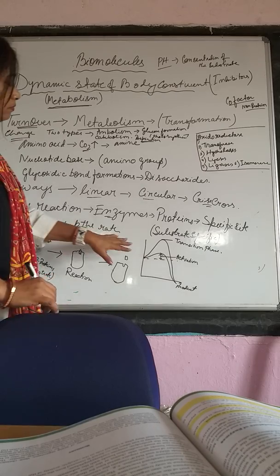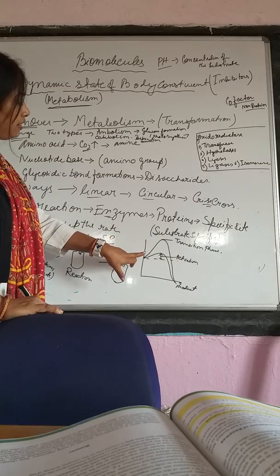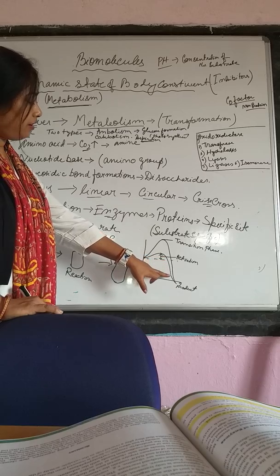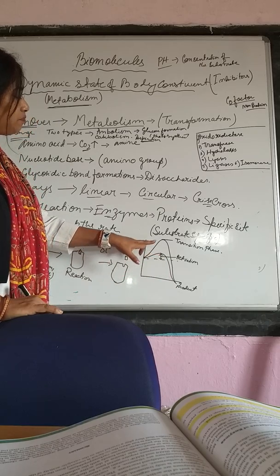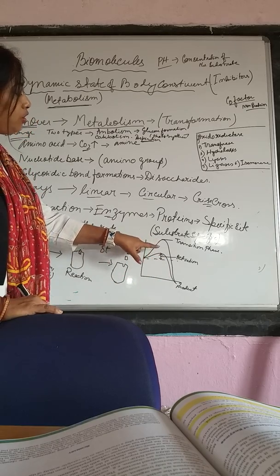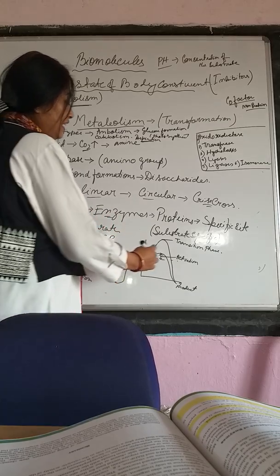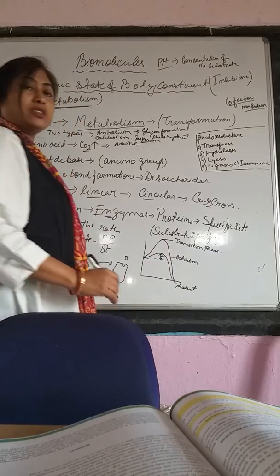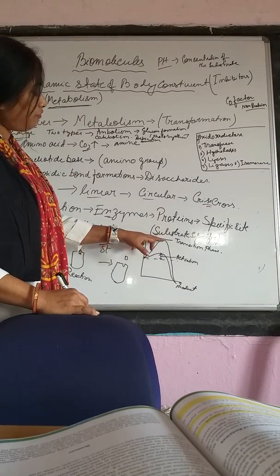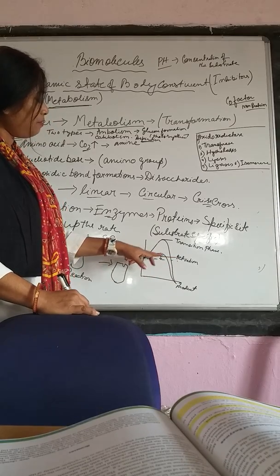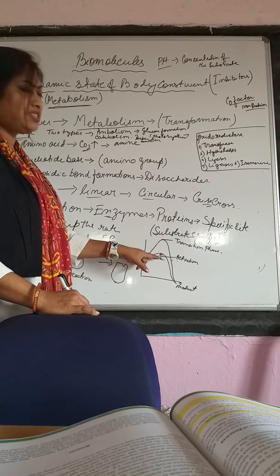Now if you see this graph, this is the rate of reaction. This is the enzyme, this is the substrate, and this is also the substrate. In normal conditions, if the enzyme is not there, the energy needed is so much that the graph goes high up to get the product. But when the enzyme is used, the activation energy required is very minimal.